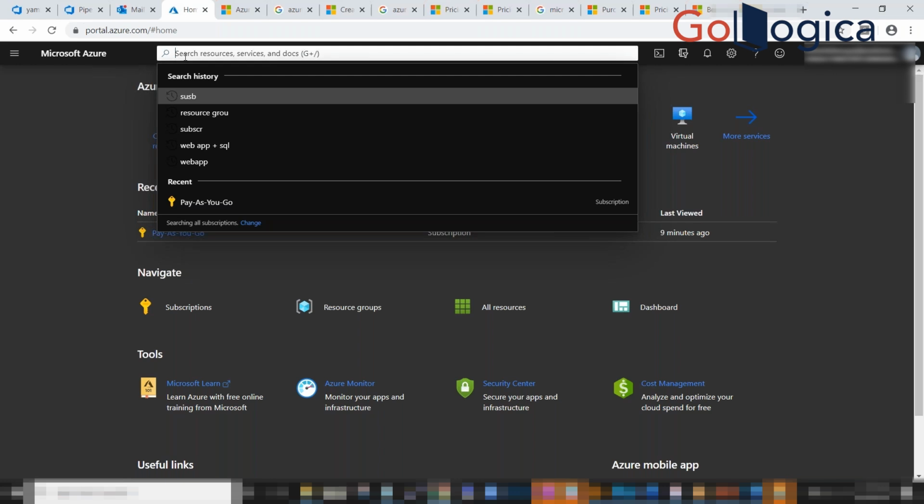Does it make any charges? To my knowledge, no charges, but under that resource group, if you're creating any resource, it's chargeable.